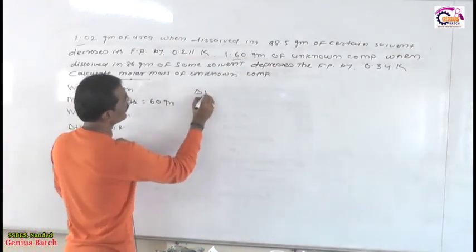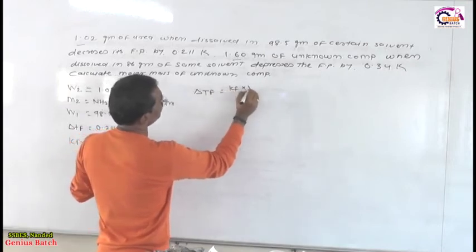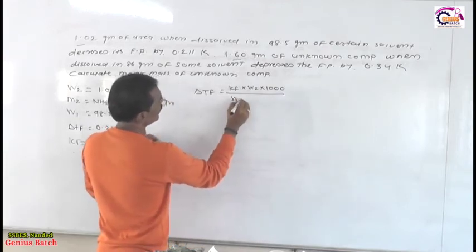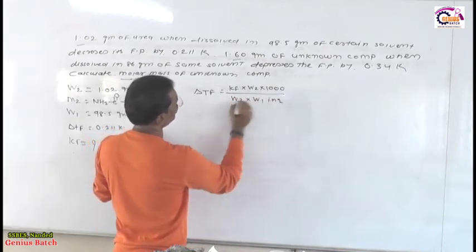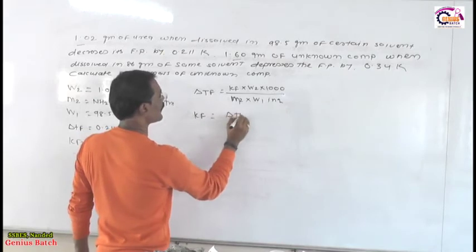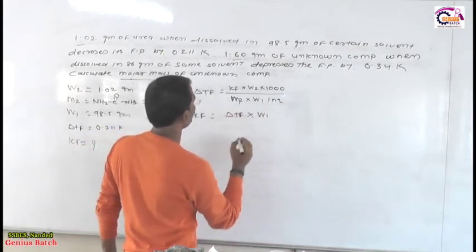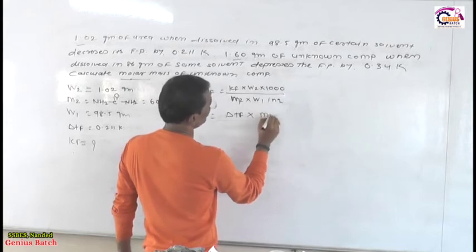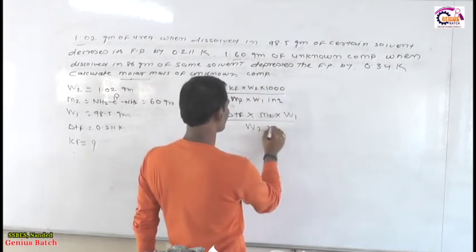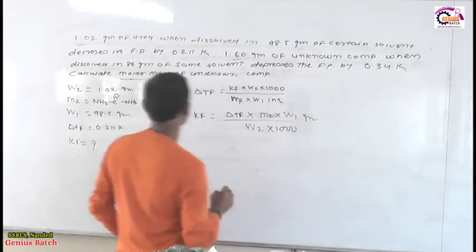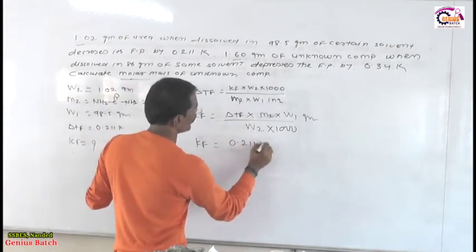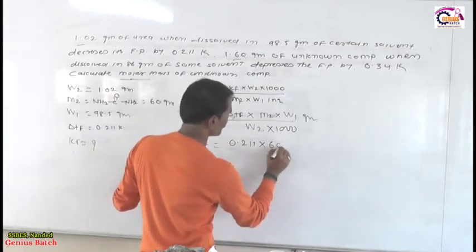Therefore ΔTf is equal to Kf into W2 into 1000 divided by M2 into W1 in gram. So Kf is equal to ΔTf into M2 into W1 divided by W2, if W1 is in kilogram, then W2 into 1000 if it is in gram. Okay. So dear friends, Kf is equal to the value of ΔTf they have given, 0.211, into M2, 60 gram, the molar mass of urea is 60.